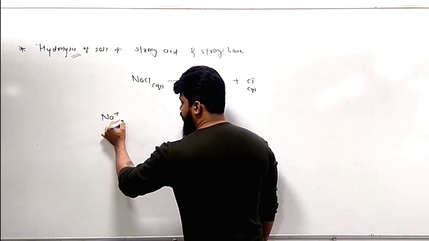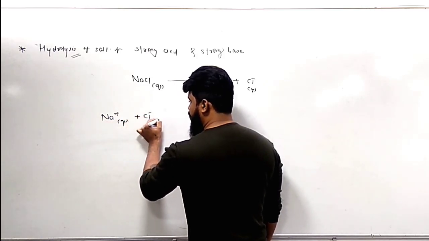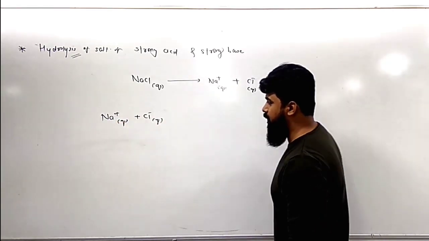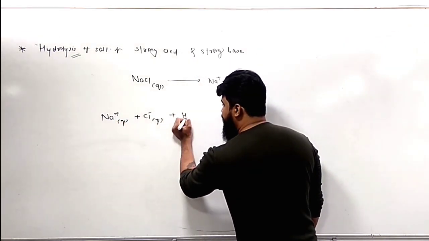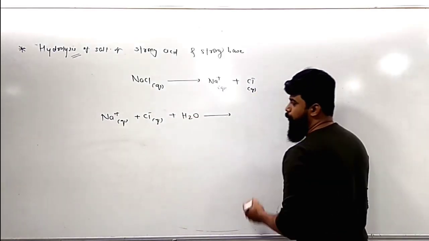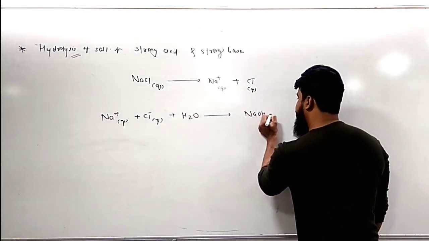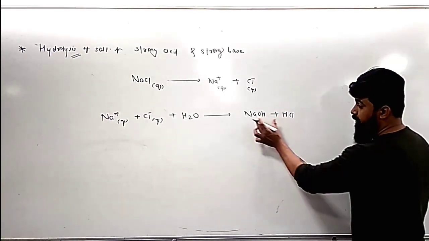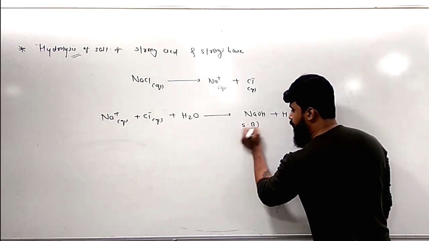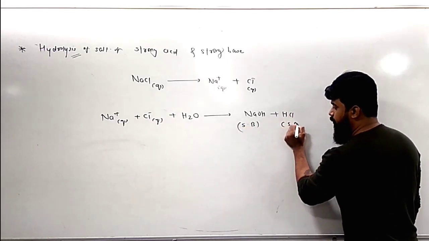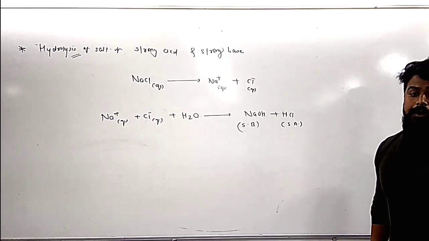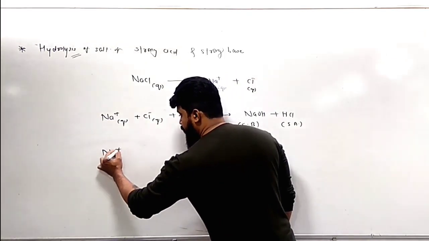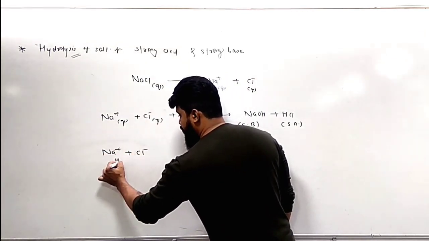Suppose NaCl, after dissolving in water, produces the two ions Na plus and Cl minus. Na plus and Cl minus may combine with the water molecule to produce the two components NaOH and HCl. But guys, the important thing is that NaOH is a strong base while HCl is a strong acid. So everybody knows that strong acid and strong base dissociate almost completely. So then the situation will become Na plus Cl minus